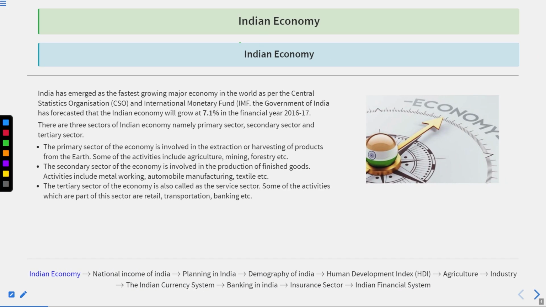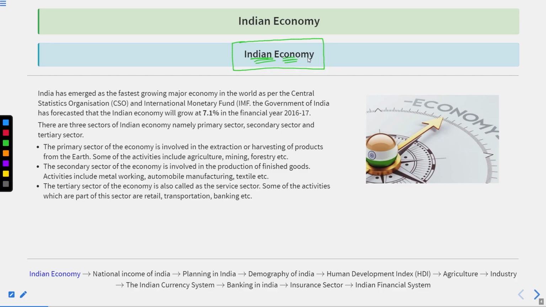So now let's start the discussion over the Indian economy. Basically, if we talk about the Indian economy, first we have to talk about the economy. What do you mean by the economy? Economy in the general sense is activities, like producing something, consuming something, distributing something. All of these activities of producing, consuming and distributing require resources that are often considered as economic resources.